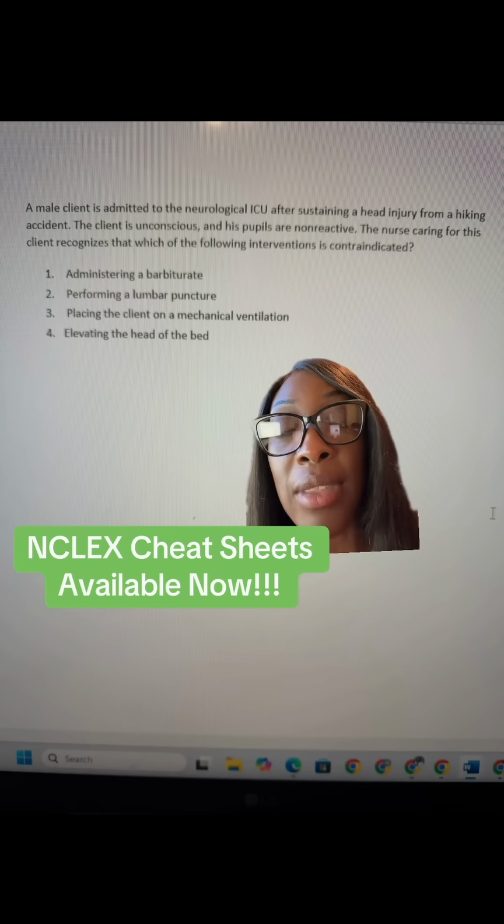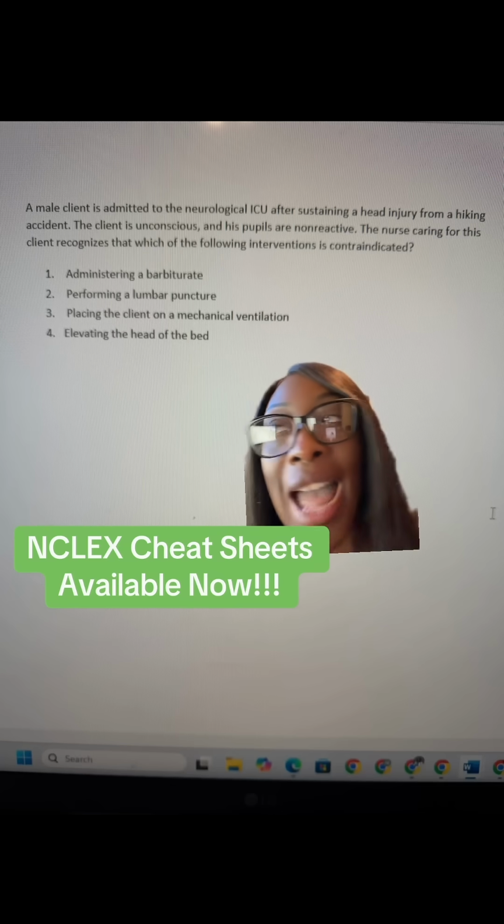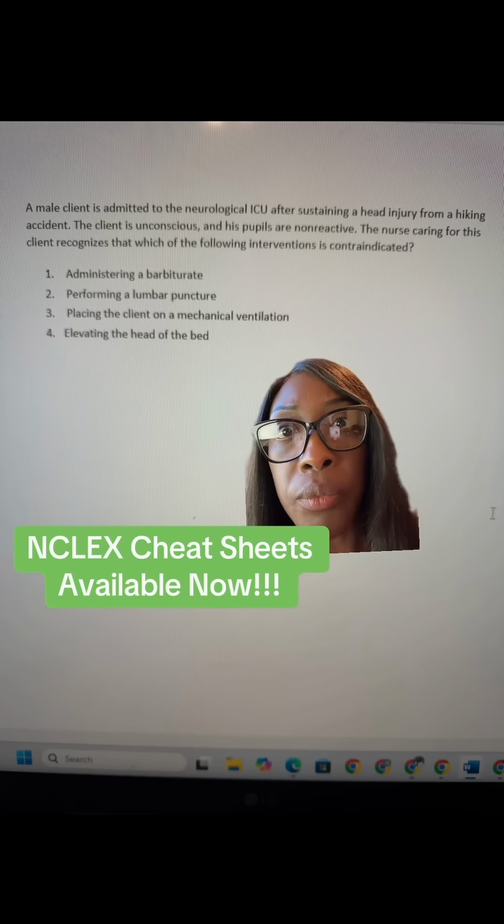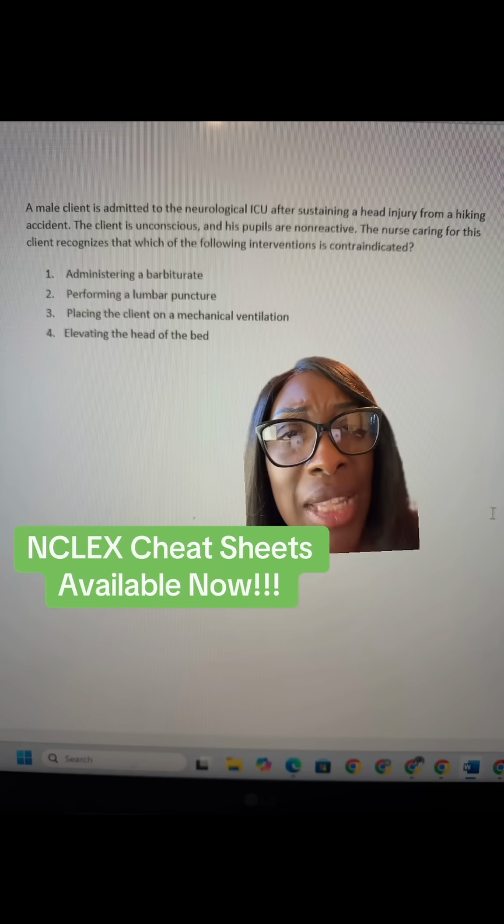And last, elevating the head of the bed. This is where you guys go wrong. I know so many students who would choose 4. It didn't say elevate the head of the bed to 90 degrees. All it said was elevating the head of the bed.